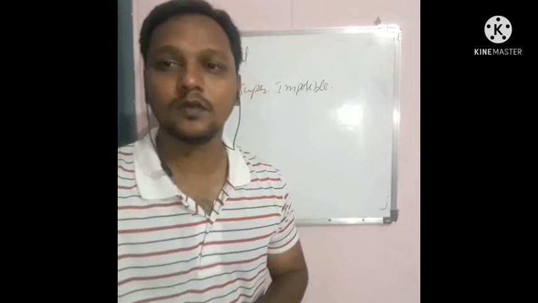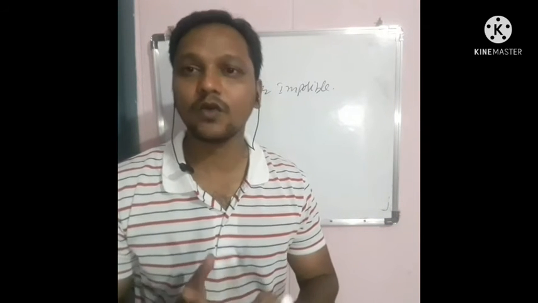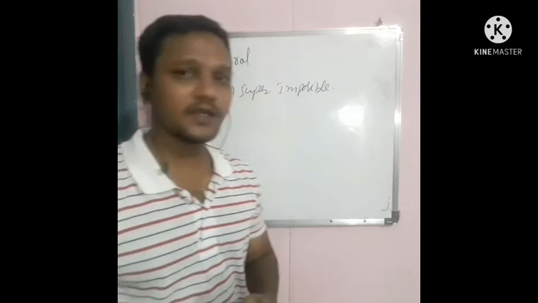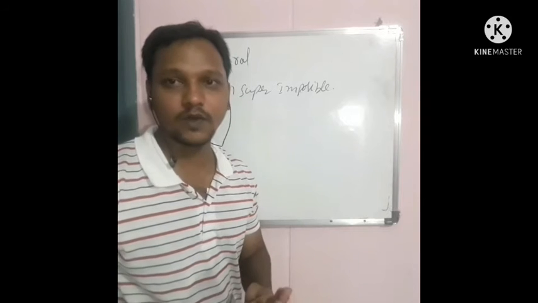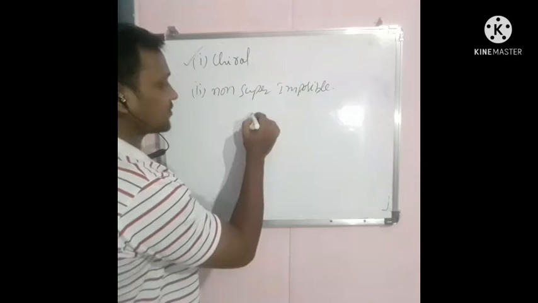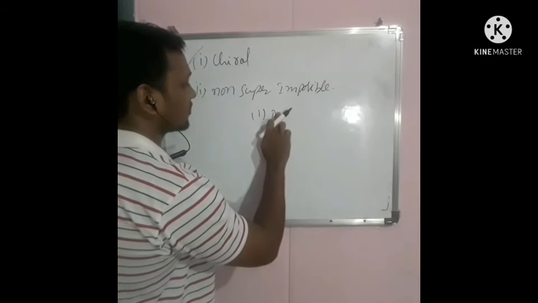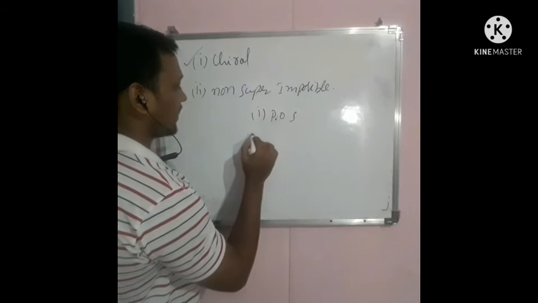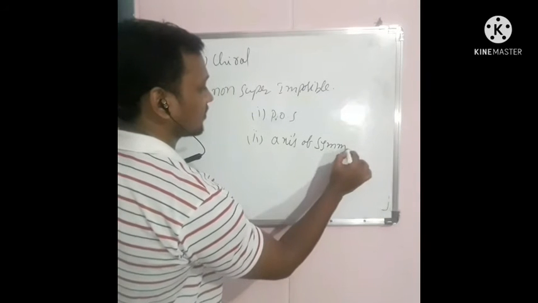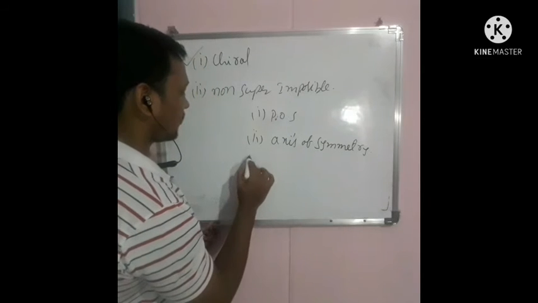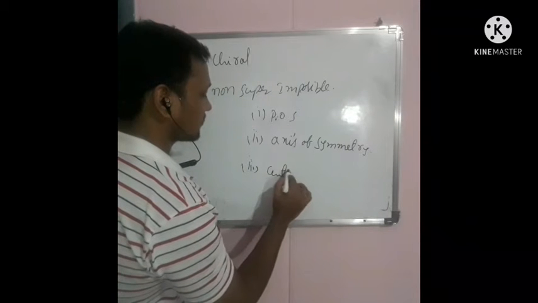If the molecule has symmetry, that kind of molecule does not show optical isomerism. What is symmetry? Symmetry is nothing but that the molecule can be made into two equal halves. Here 3 types of symmetry are there: one is plane of symmetry, second is axis of symmetry, and third is center of symmetry.